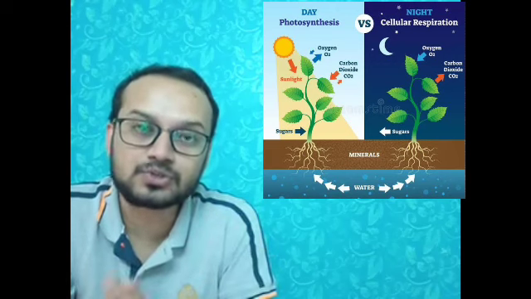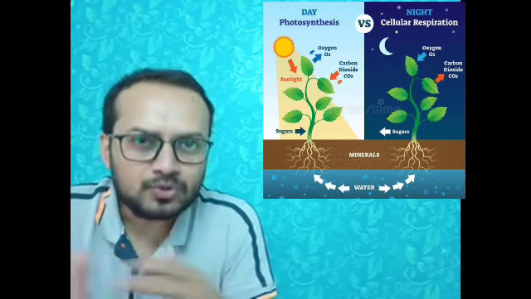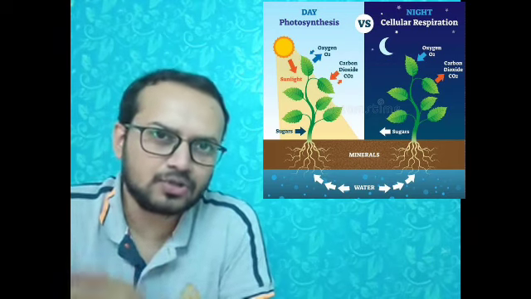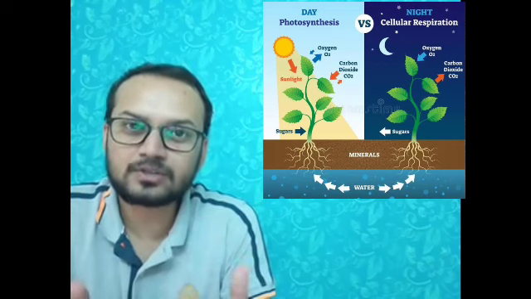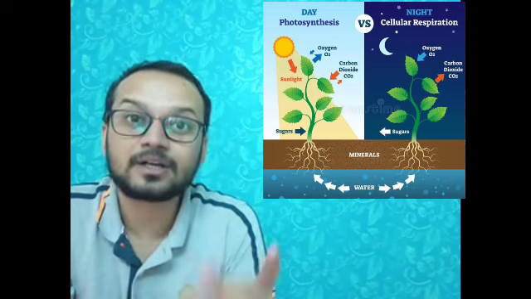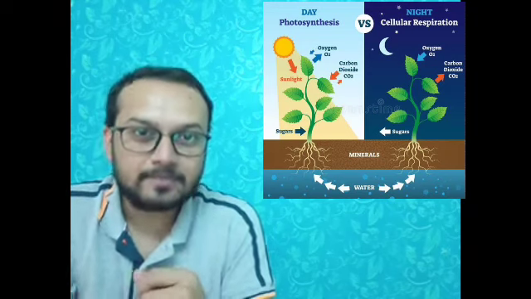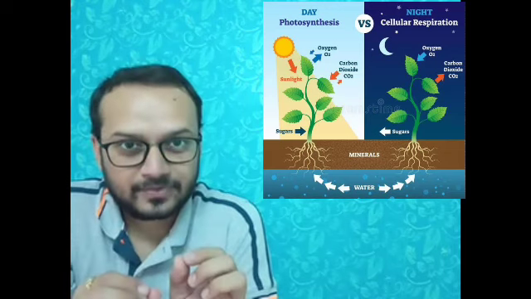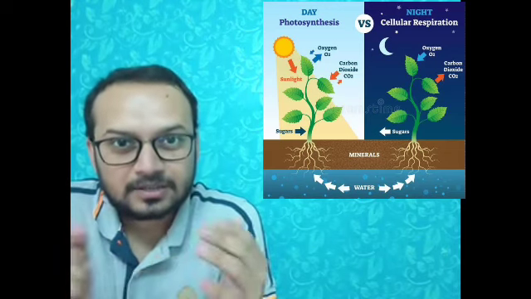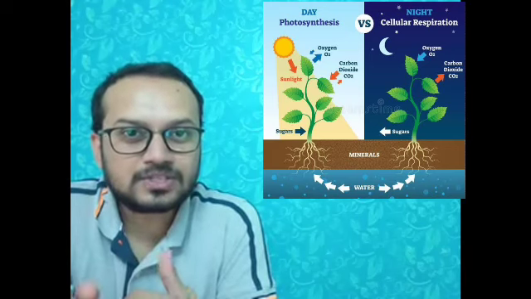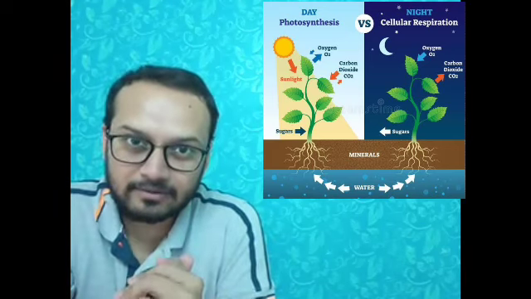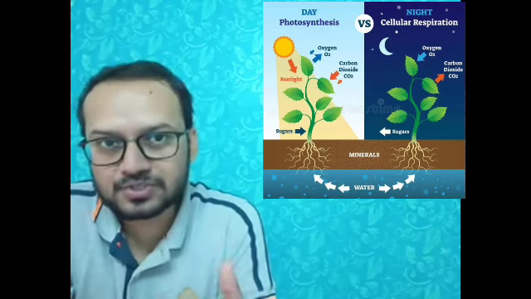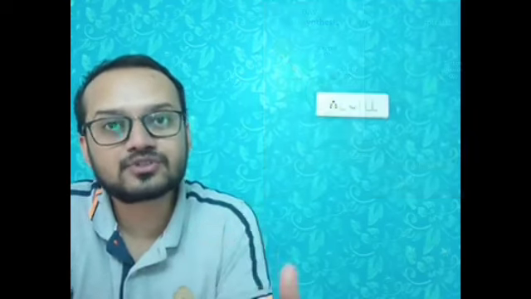Then how do the plants do respiration? Most of the plants do the respiration process during night time, because during night they do not perform photosynthesis. So they do not take carbon dioxide, but they take oxygen. During night time, through the stomata of leaves and on the stem, they intake oxygen. The oxygen is used up at the cellular level and they form energy, and then carbon dioxide is produced, and this carbon dioxide is released from the stomata itself.